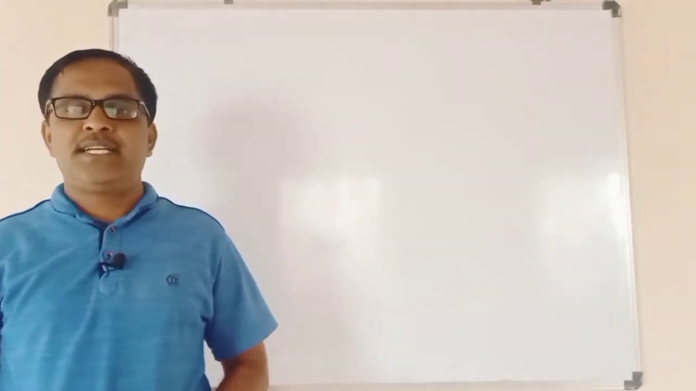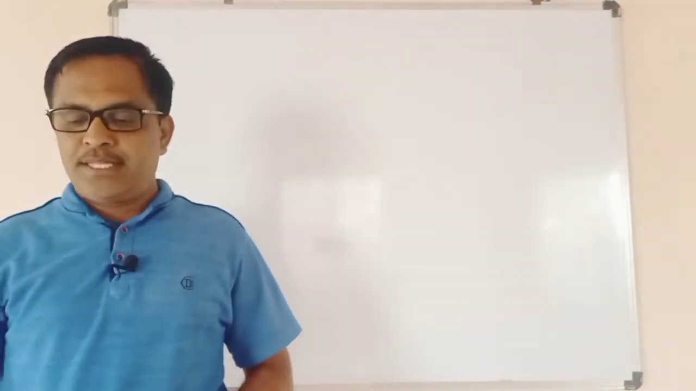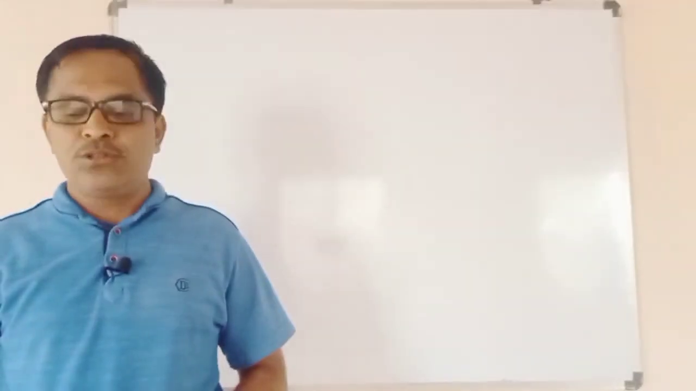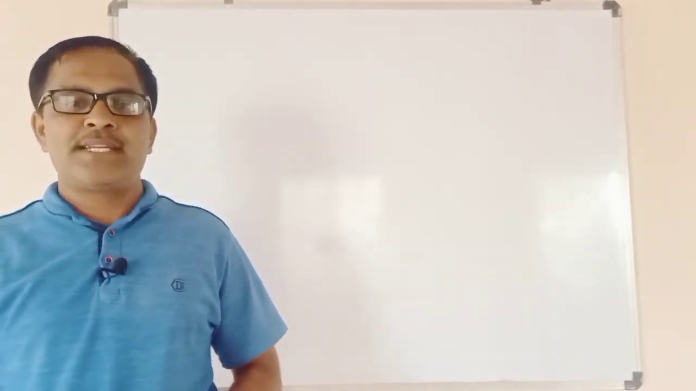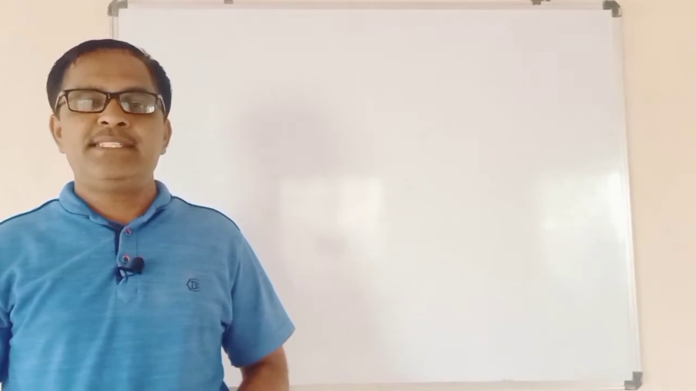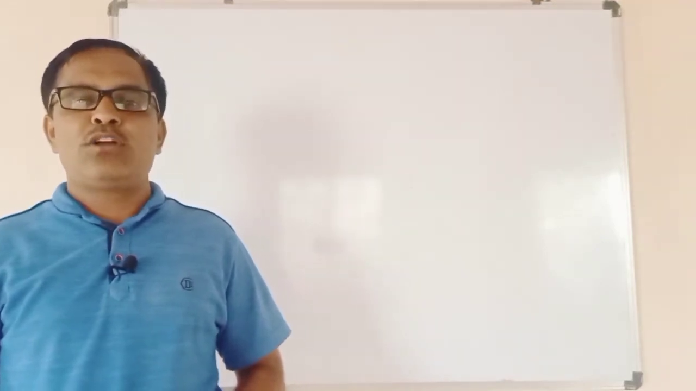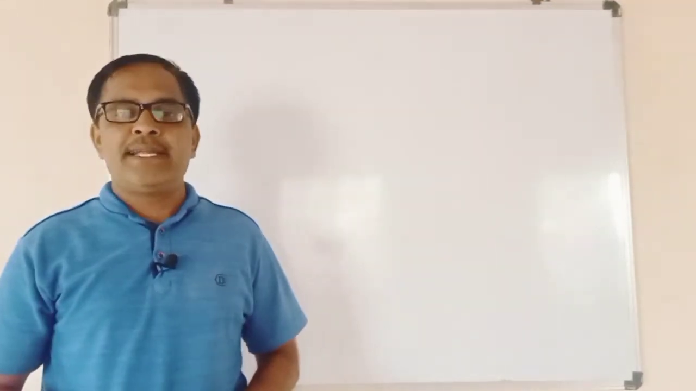Hello students. So let us first read the question. Give the correct order of true or false for the following statements. So we have 4 statements, and we have to tell whether these statements are true or false, and we have to arrange the order.